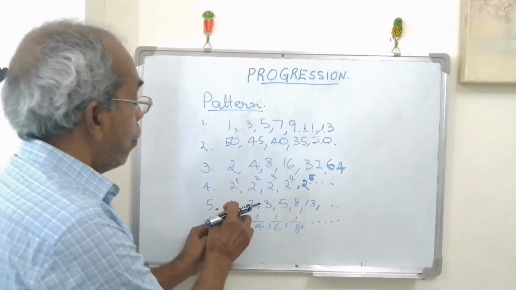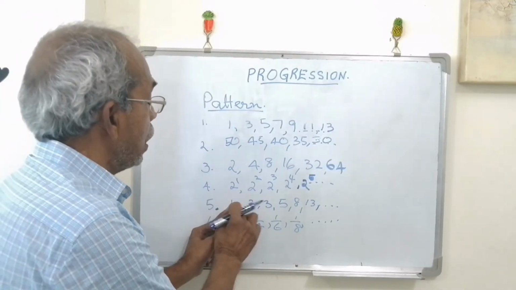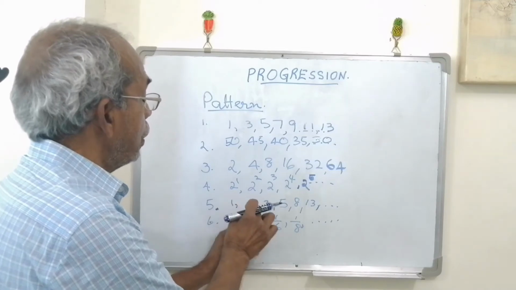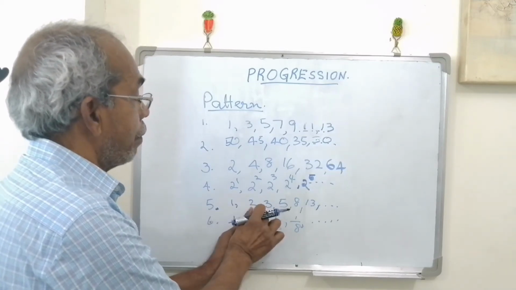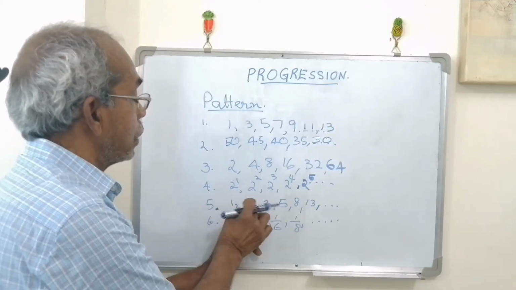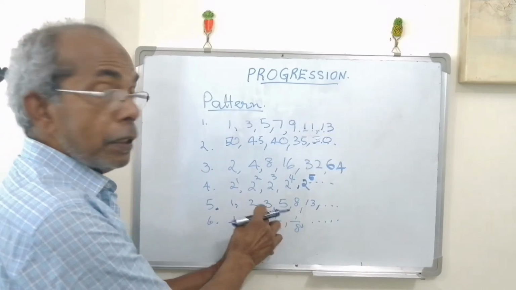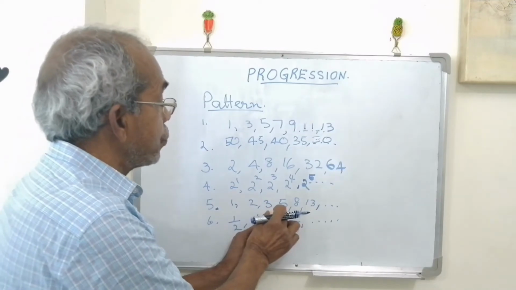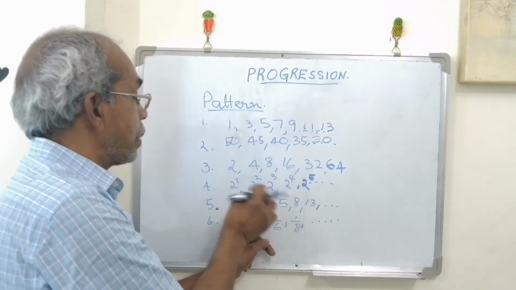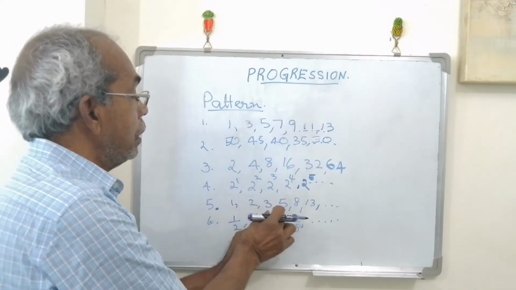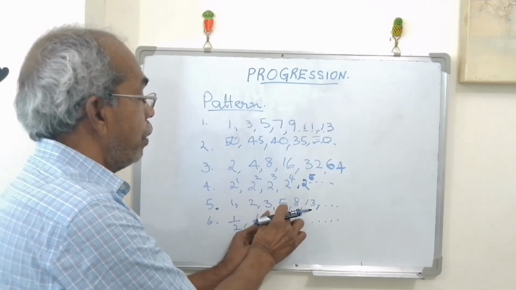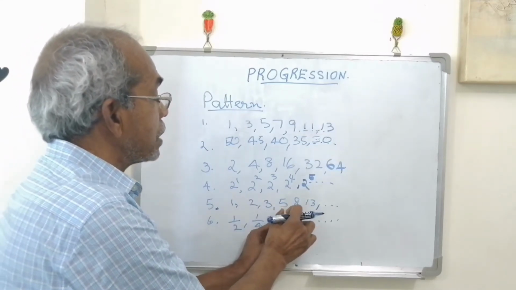You see, 1 plus 1 is written here, 2. Then 1 and 2, 2 plus 1 equals 3. 2 plus 1: the preceding numbers 2 and 1 are added together to get 3. Again, the next number is 5. The number 3 and the preceding number 2 are added. It is 5.